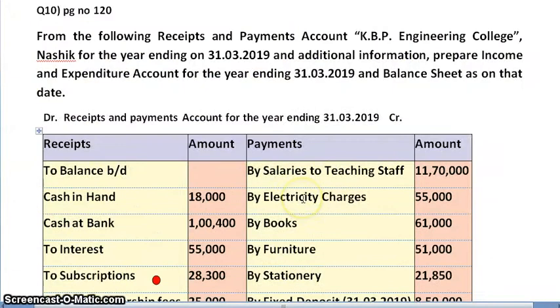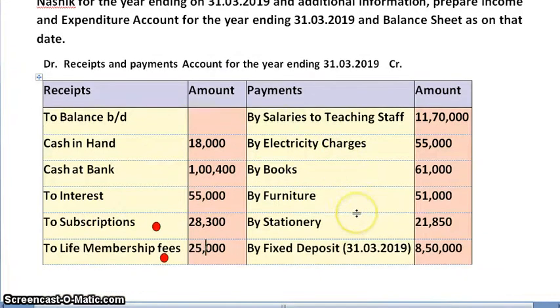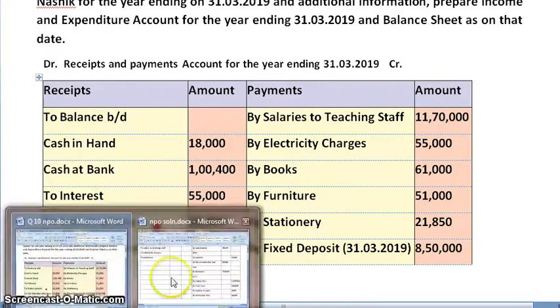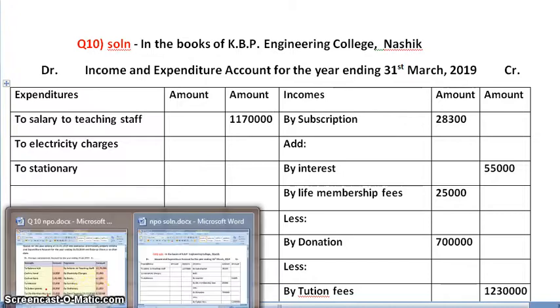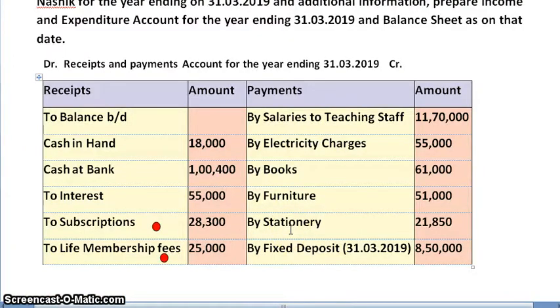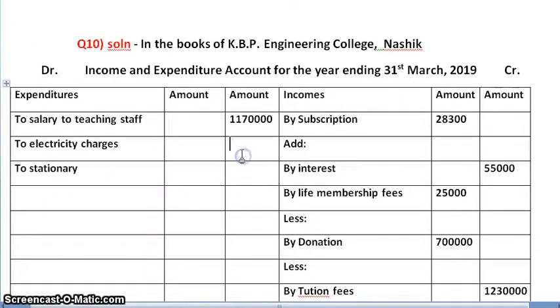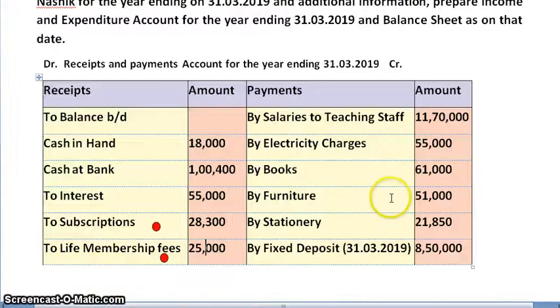After posting receipt side, we'll move ahead to payment side. First we have salaries to teaching staff 11,70,000, expenditure side. Next, electricity charges 55,000, expenditure. By books 61,000.